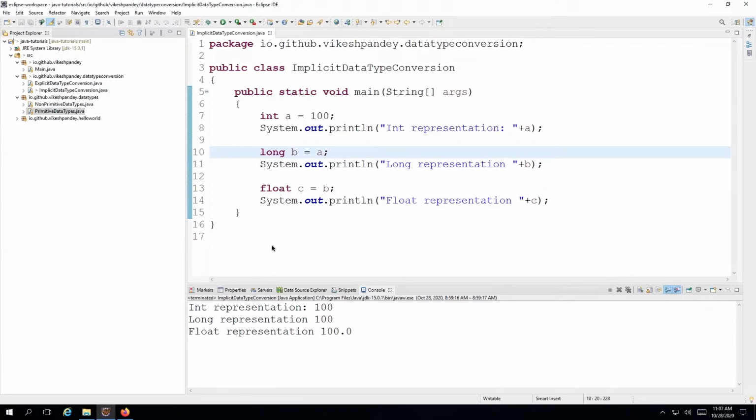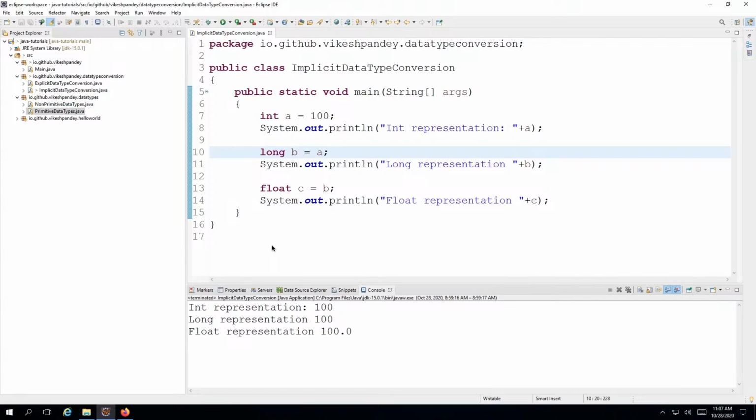And we will look at some examples to understand how the conversion works. But let me just explain the basic principle. The basic principle is that a smaller box can fit into a larger box. But if we have to fit a larger box into a smaller box, you need to do something else. So what do we mean by smaller box and larger box here?